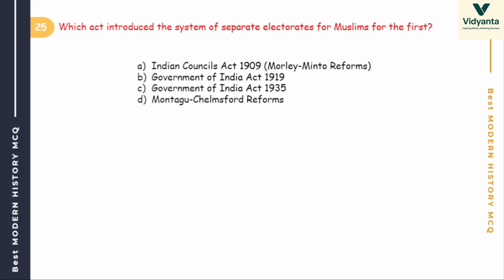Okay. Next. Which act introduced the system of separate electorate for Muslims for the first time? Options are Indian Councils Act 1909, Government of India Act 1919, then Government of India Act 1935 and Montagu-Chelmsford reform. Tell me, what is the answer? The answer is Morley-Minto, the father of separate electorate.